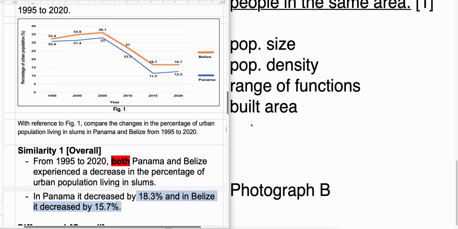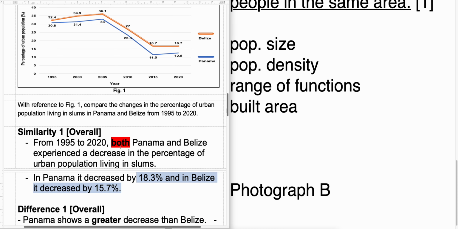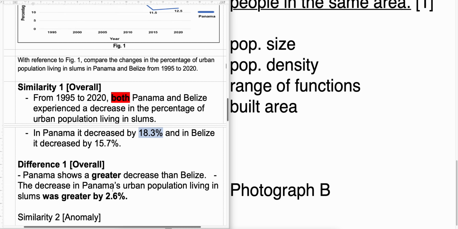So multiple similarities, a lot of you can say that both decreased from 1995 to 2020, okay? Or some of you say it decreased from 2005 to 2015, okay? Or both increased from 1995 to 2005, also can. But please use words like both to suggest that they are similar, okay? The problem with many of you is that you did not calculate the percentage properly to justify as evidence. So you lose out mark for the evidence, okay?